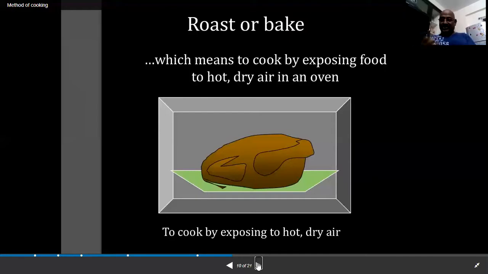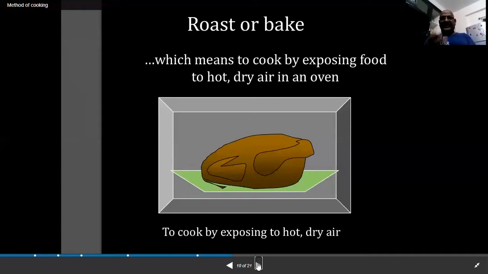You can roast chicken, beef, lamb, fish, pork, vegetables, potatoes, you can roast so many things. That is the method known as the roasting method. The roasting method is applied to anything in the oven with dry air heat.